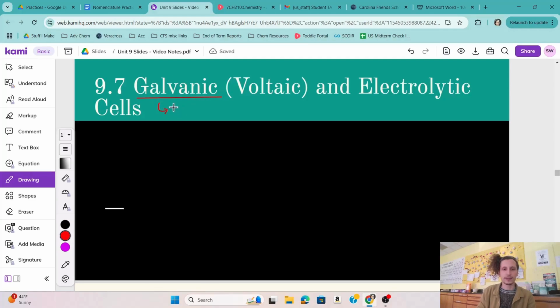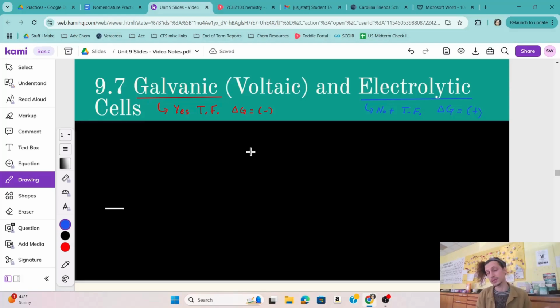So galvanic cells are favorable, which I'm just going to call TF for now, which means delta G will be negative, right? We know from our previous studies that a negative delta G means it is thermodynamically favorable. On the converse, an electrolytic cell is not thermodynamically favorable, so not TF, and that means the delta G for that reaction, that electrochemical cell, is going to be positive. So we'll learn a lot more about these in a little bit, but first we need to do a little